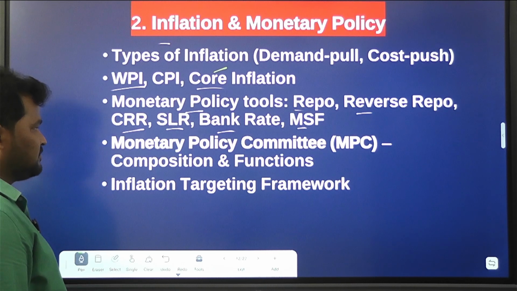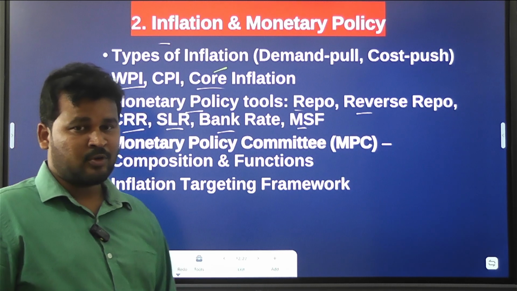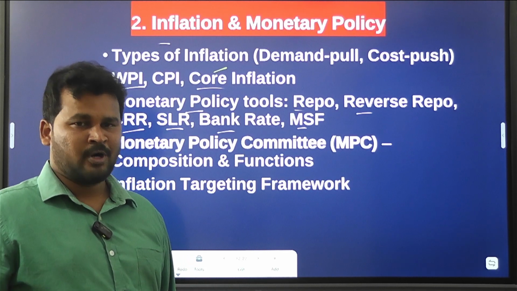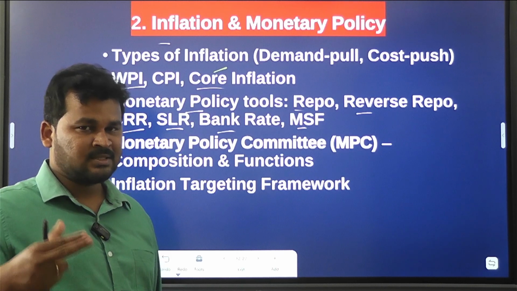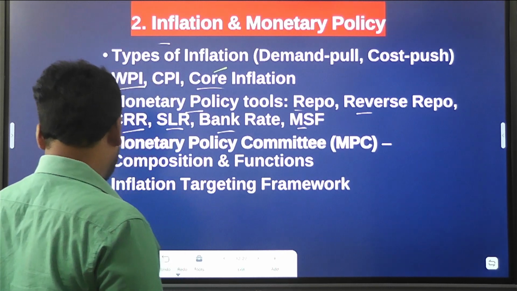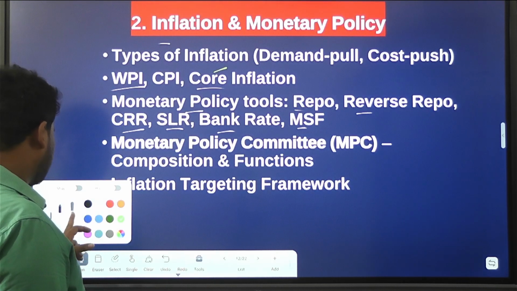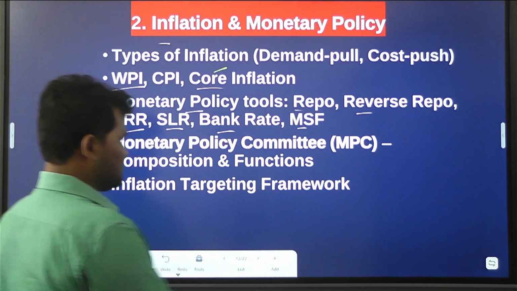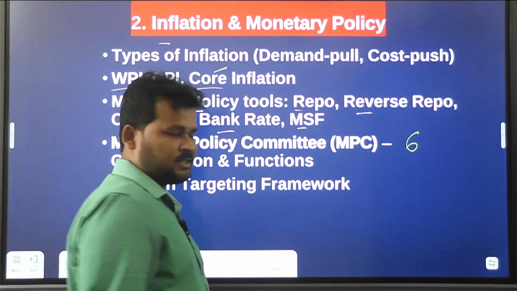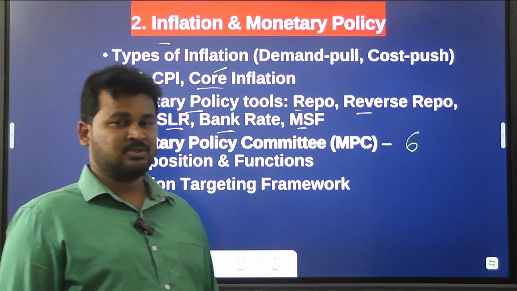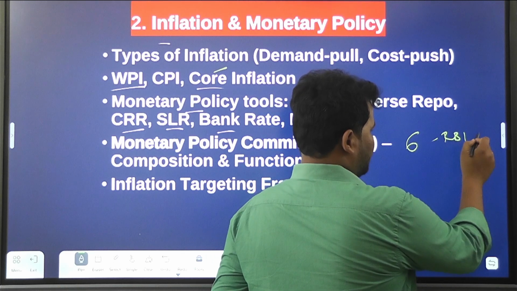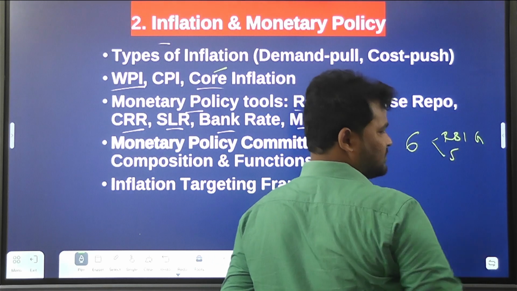Also, the Reserve Bank of India has a Monetary Policy Committee, which comprises 6 members. How many members? 6 members. Among them, the Reserve Bank of India's governor is one of the members, which means one is the RBI governor and 5 other members.